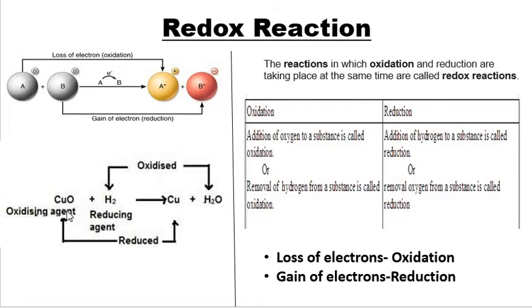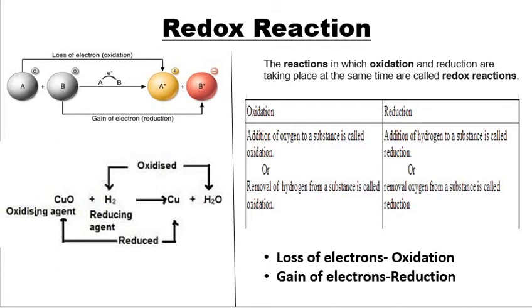We can say here CuO is undergoing reduction. Why? Because there is a removal of oxygen from CuO to form Cu, whereas hydrogen is undergoing oxidation because an oxygen atom is added to hydrogen to give you H2O. So CuO is reduced to Cu and H2 is oxidized to H2O. We can say loss of electrons is oxidation and gain of electrons is reduction.